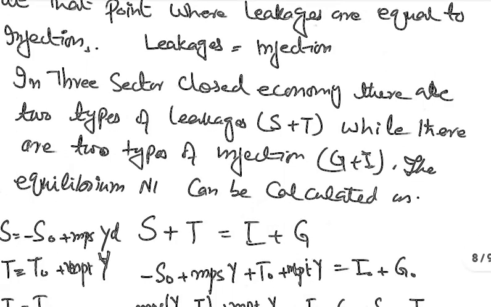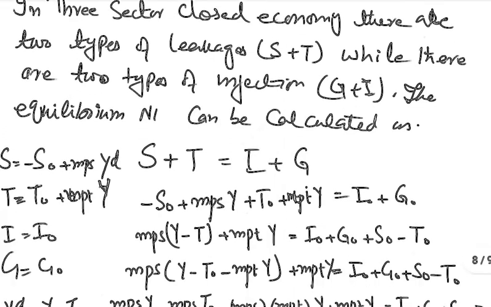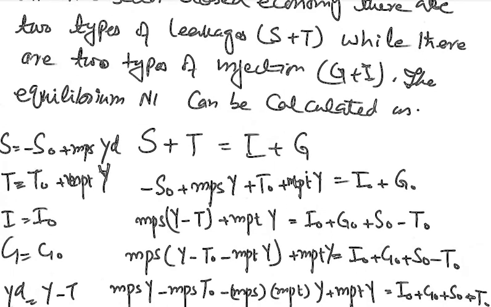The equilibrium of the leakage and injection method in three sector economy will be at that point where S plus T, saving plus taxes, equals investment plus government expenditure. Both investment and government expenditure are injection.